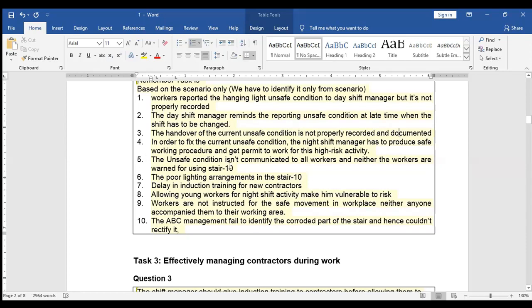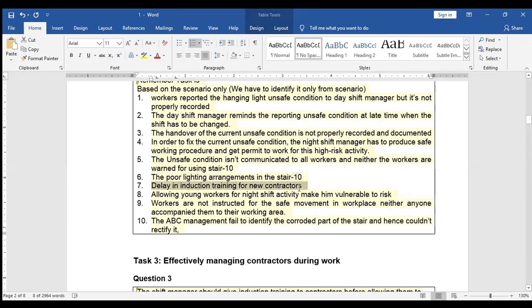Then the unsafe condition isn't communicated to all workers, and neither are the workers warned against using stair 10. The unsafe condition hasn't been communicated to workers, and they are not warned to avoid the use of staircase 10, which also shows the management failure. The poor lighting arrangements in staircase 10 is also a management failure, which led to the accident.